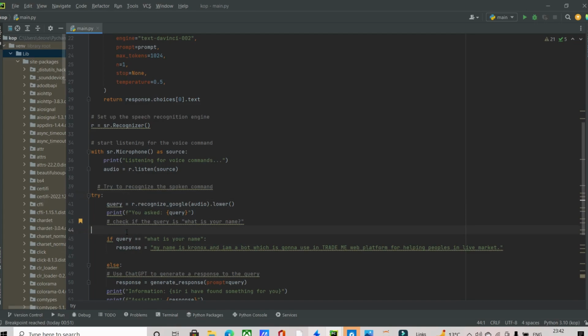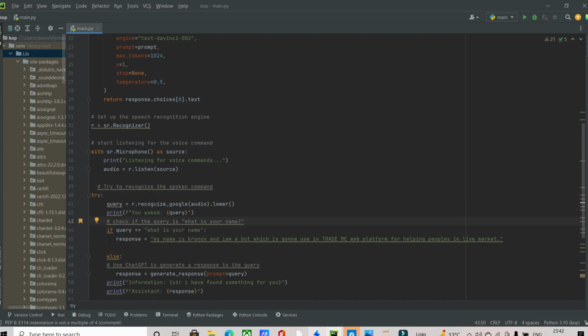Means if query... okay, running. When it takes our speech from the microphone, it will first check what the query is. If the query is like this, that is, "what is your name", it will match this first. If it matches "what is your name", then I have already defined the response to this query. So if the query is matched like this, it will generate the response that my name is Chronox and I'm what is blah blah blah.